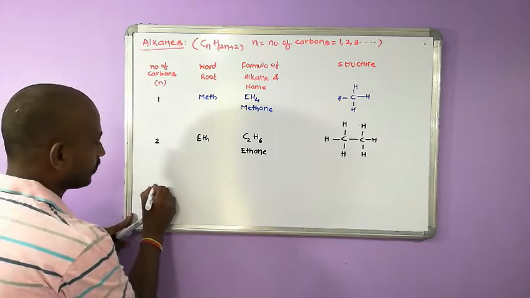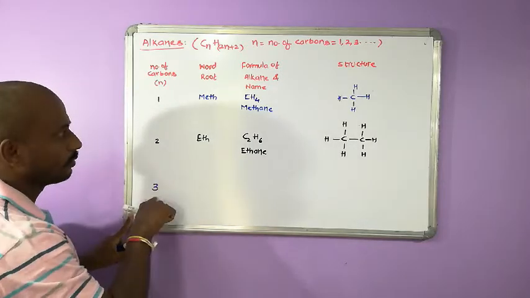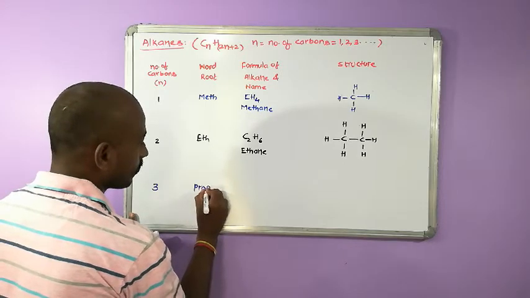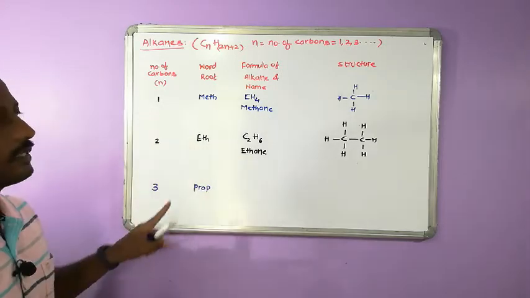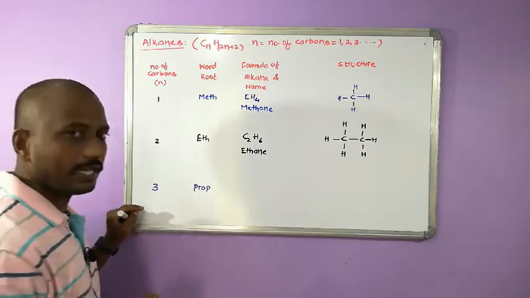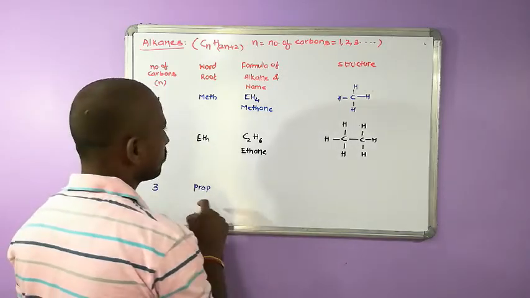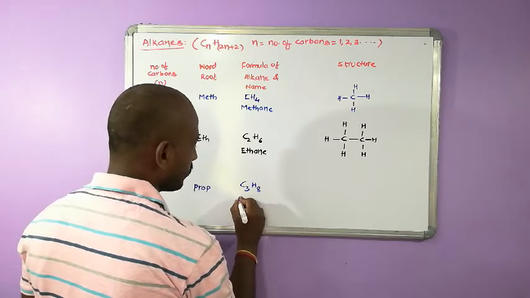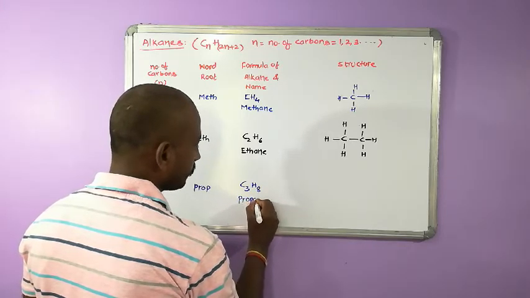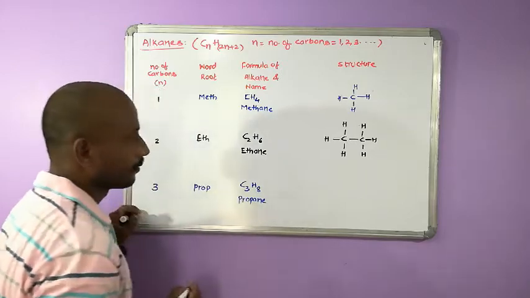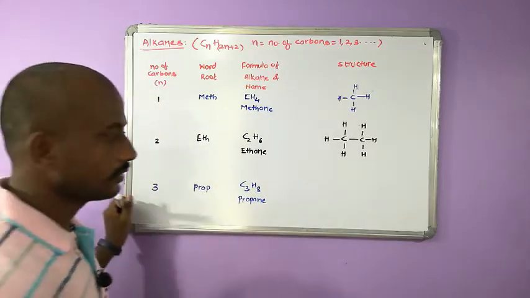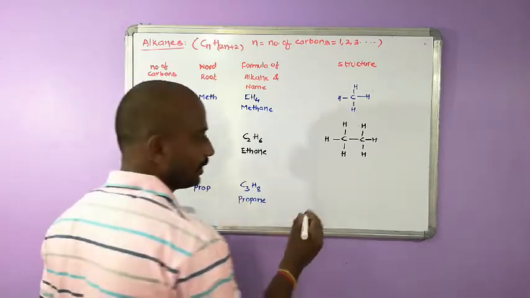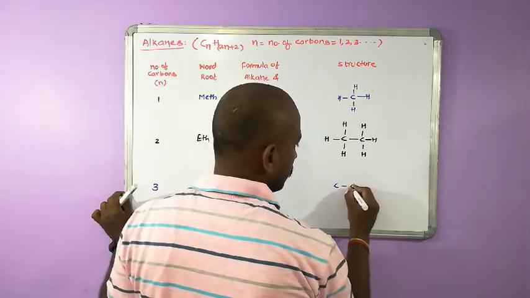Then if 3 carbons are there, word root is prop. What is the suffix name for alkanes? Ane. So prop plus ane, propane. What is the formula? C3H8. Its name is propane. How to write the structure? How many carbons? There are 3 carbons. Write the skeleton.